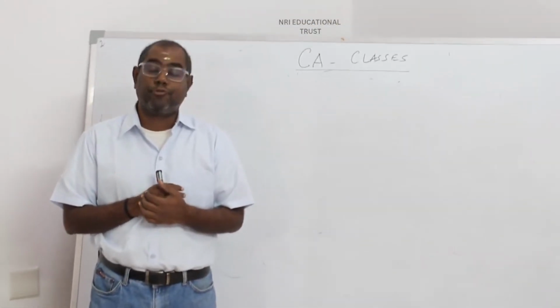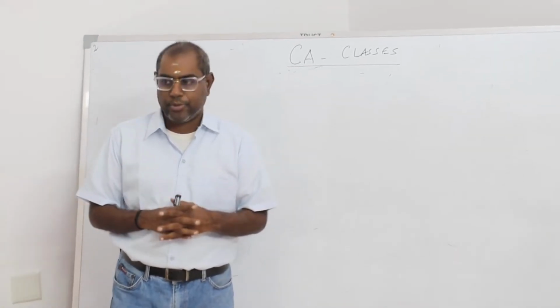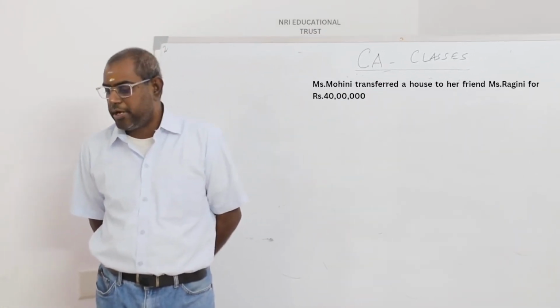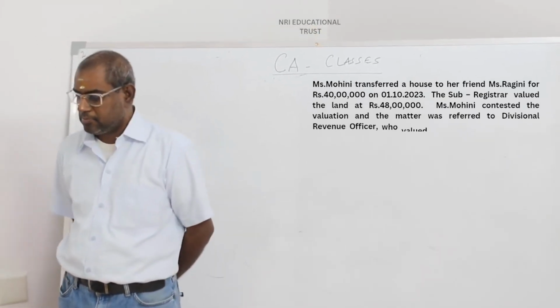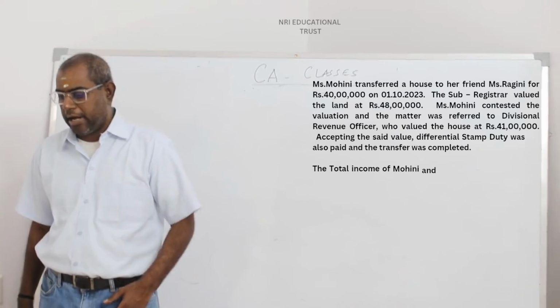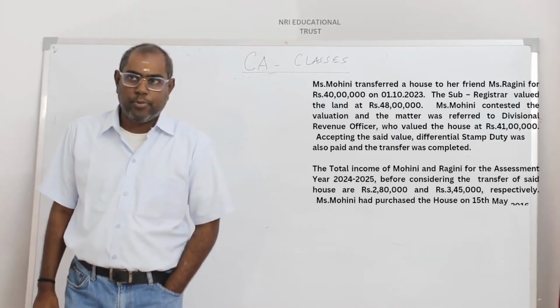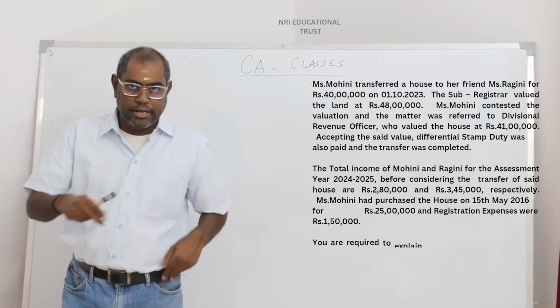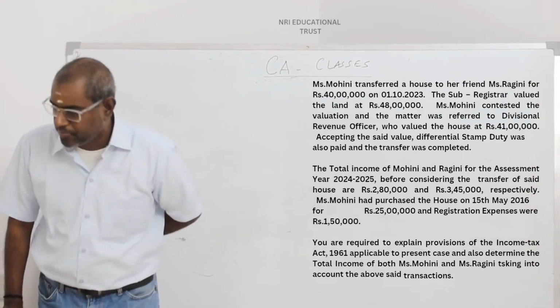Regarding section 50C, let's discuss. Interesting question. Ms. Mohini transferred a house to her friend Ragini for 40 lakhs. The sub-registrar valued the property at 48 lakhs. Mohini contested the valuation, it was referred on appeal, and the final value was determined at 41 lakhs.